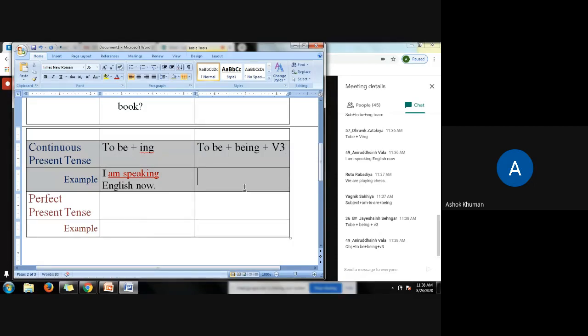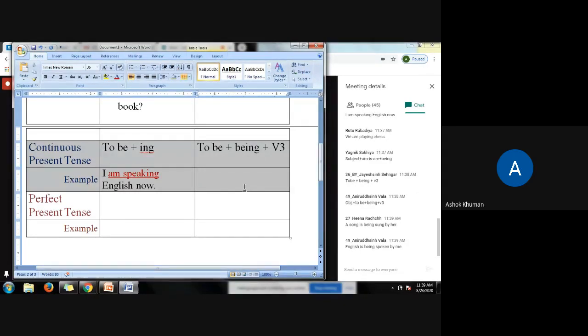Example, using this particular form of verb, to be plus being plus V3. Example sentence: a song is being sung by her.